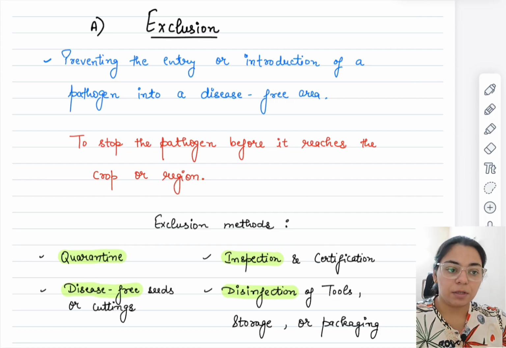It will be checked for pathogens, diseases or weeds it may be carrying, and maybe some new diseases not even known to that area, because if we sow the seeds over there, the area will become prone to that disease, okay. So we quarantine new varieties at the start itself, so they don't carry any new diseases to our local place where they are being introduced, okay.